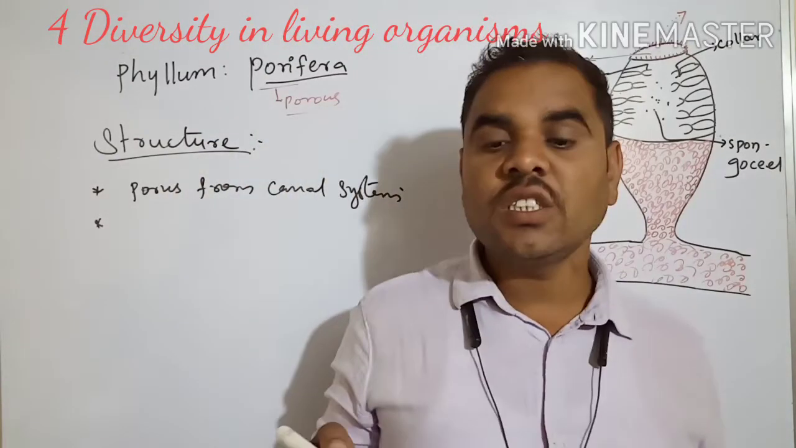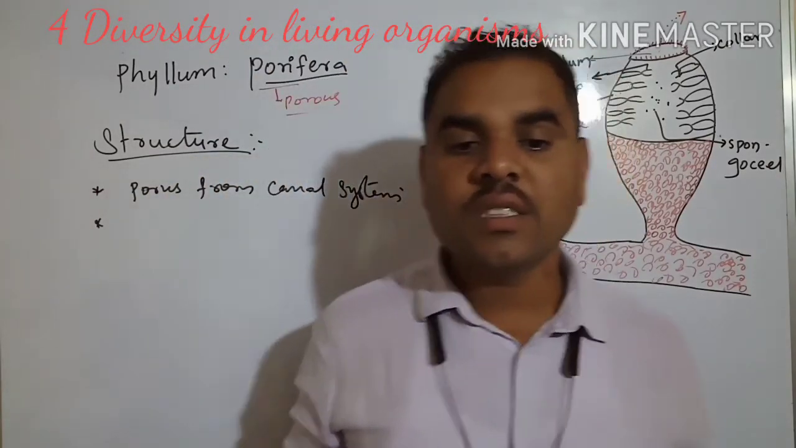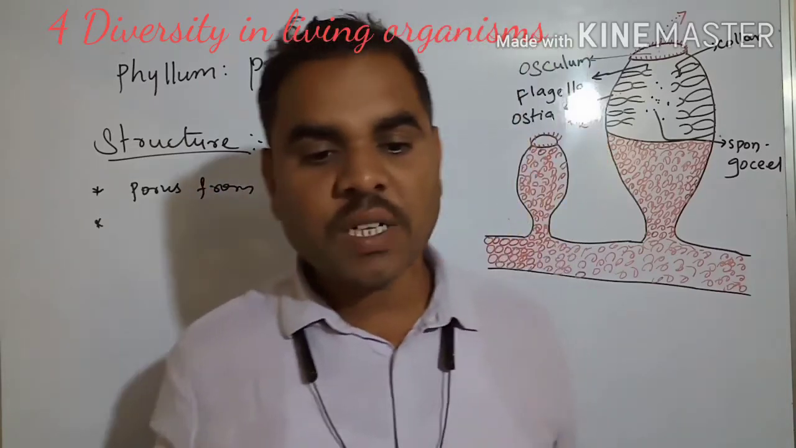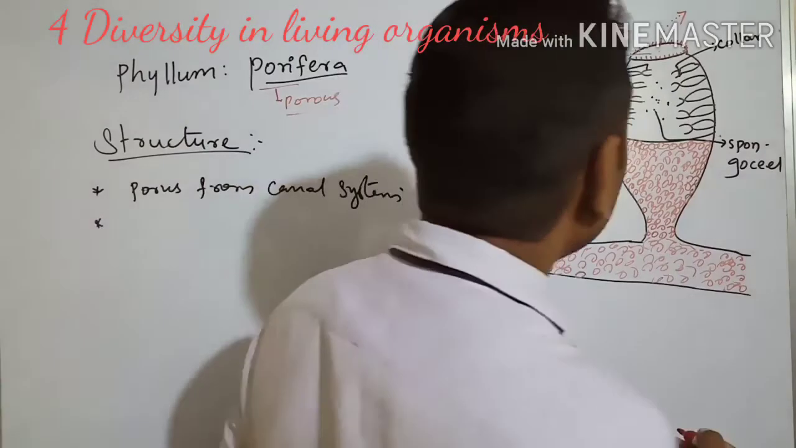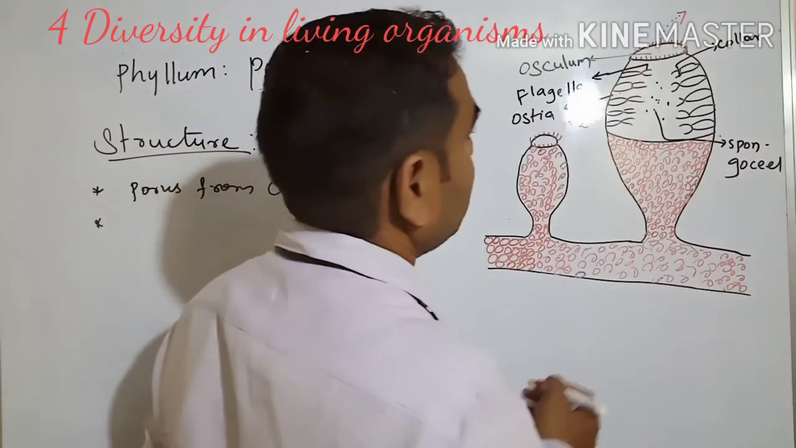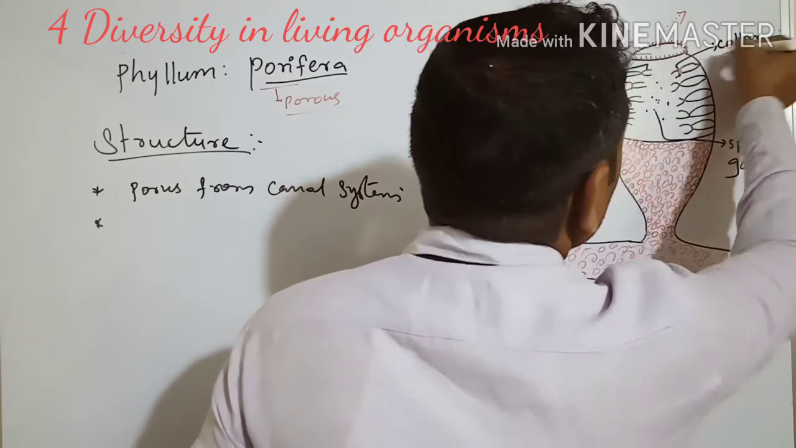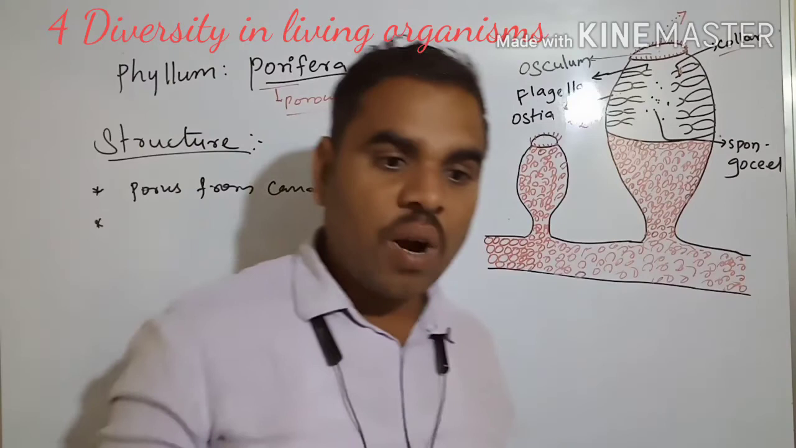The central cavity is surrounded by two layers of cells, choanocytes. Choanocytes are collar cells present at the base of the flagellated cells. We have to see that the collar cells are also present here, at the base of the choanocyte.